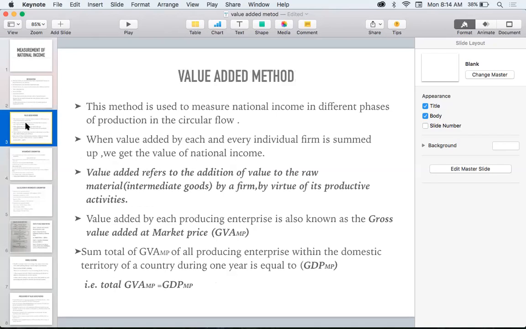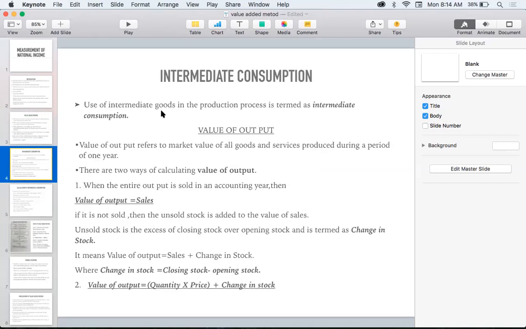Once more, listen here. What is the first method of calculating national income? That is the value added method. What is the value added method? It is the addition to the value of raw materials by the firm by virtue of its productive activity. I hope you understood that. Next, intermediate consumption. The intermediate consumption means what? Use of intermediate goods in the production process is called intermediate consumption. Next we are talking about value of output. There are two ways of calculating the value of output. First one is value of output equals sales, and the second one is value of output equals quantity into price plus change in stock.